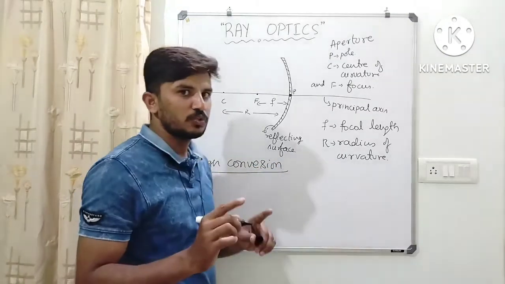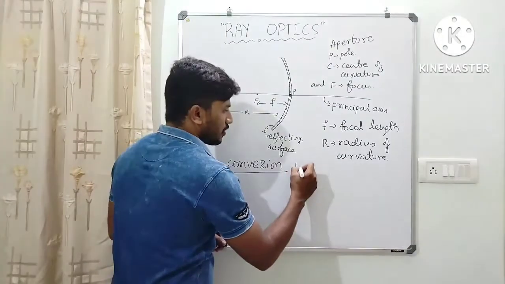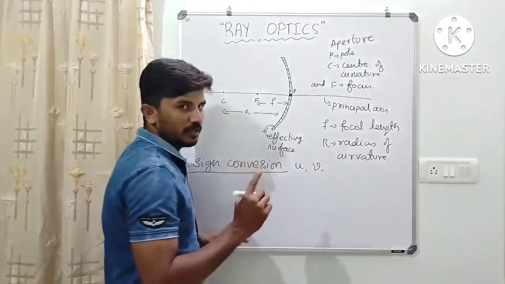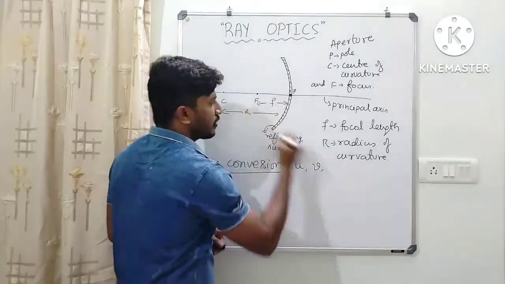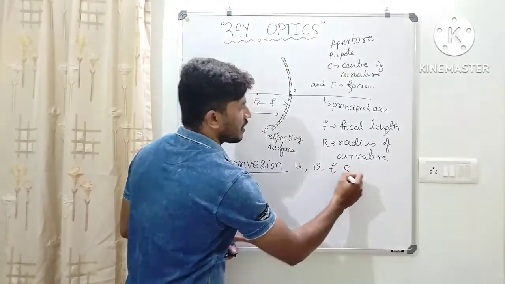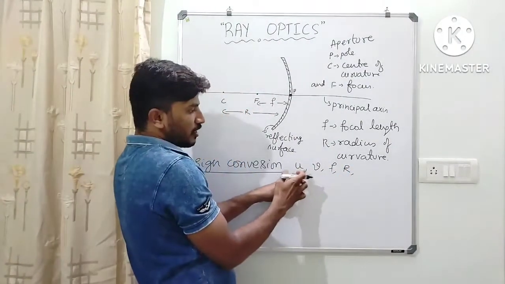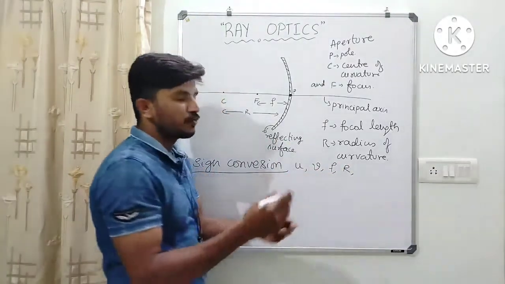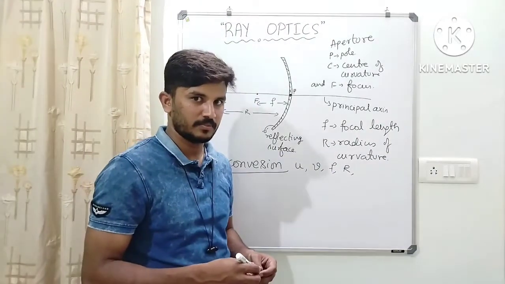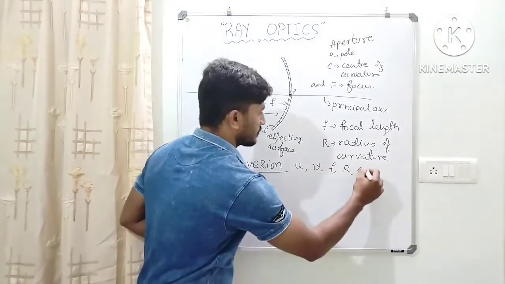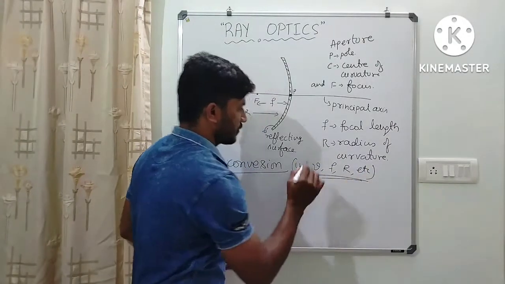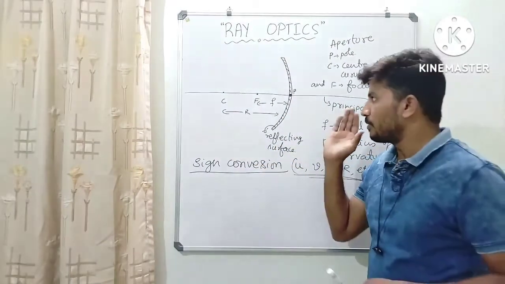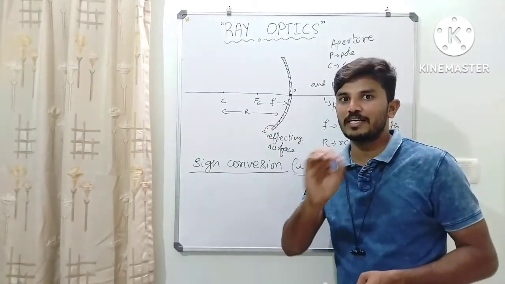Sign convention is used for measuring object distance represented by U, image distance represented by V, then focal length F, radius of curvature R, or it may be virtual image or real image, virtual object or real object, and then different distances like this, etc. Now, I am not going to write those points, but they are very important. So I will be explaining here. If you want, you can pause the video and write on them.